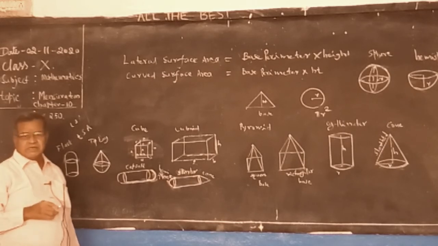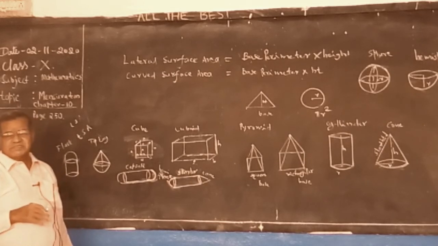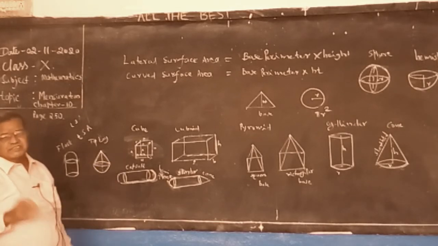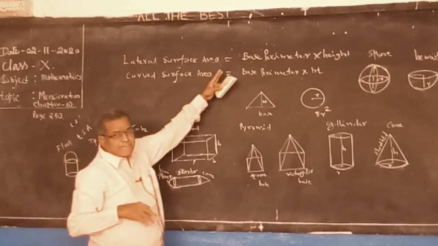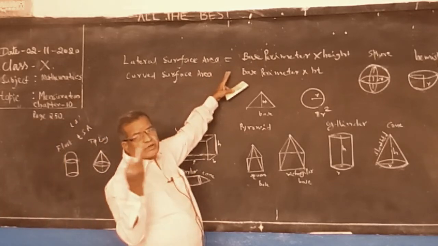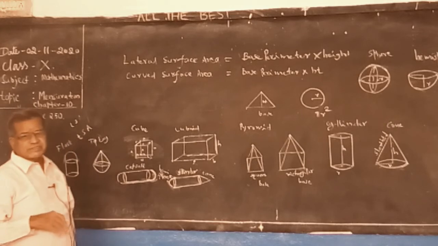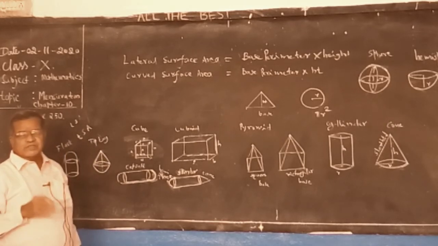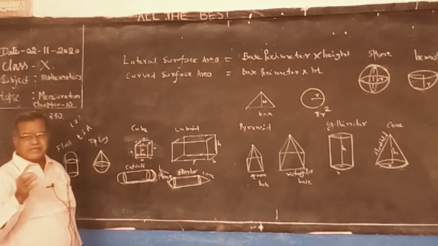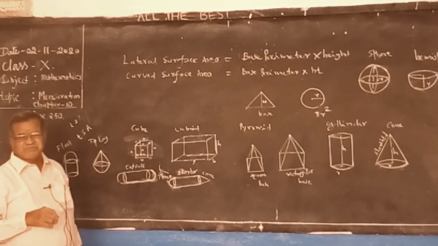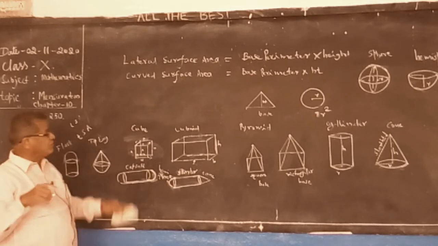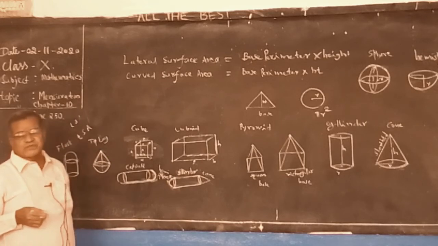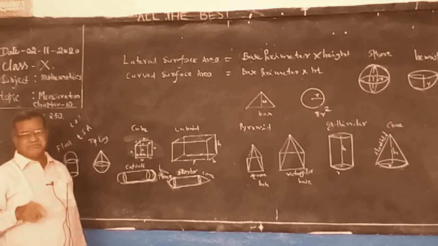If it is a cube, the base is a square. Its perimeter is 4a and height is also a. So the lateral surface area of a cube is 4a square. Total surface area means 6 faces. Each face is a square, so its total surface area is 6a square.